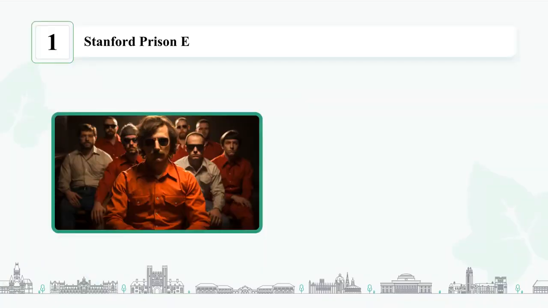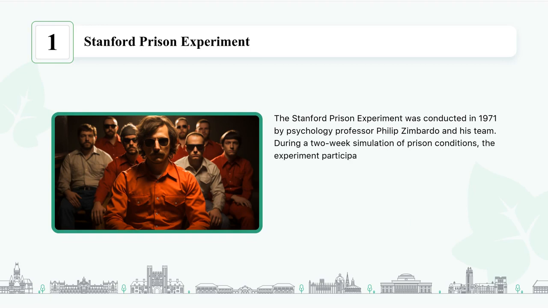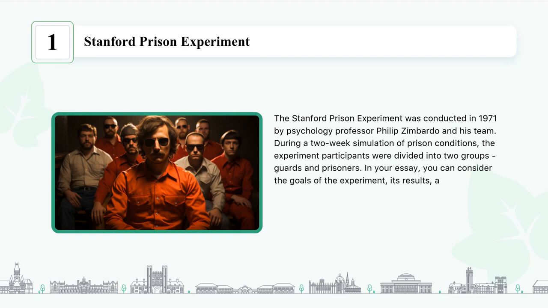Stanford Prism Experiment. The Stanford Prison Experiment was conducted in 1971 by psychology professor Philip Zimbardo and his team. During a 2-week simulation of prison conditions, the experiment participants were divided into 2 groups, guards and prisoners. In your essay, you can consider the goals of the experiment, its results, and why it had to be stopped just after 6 days from the beginning.